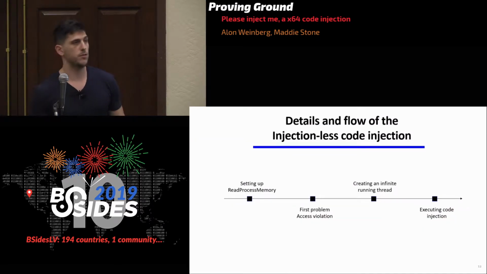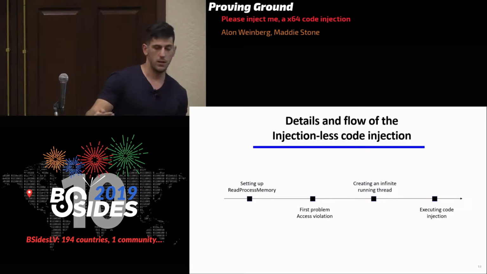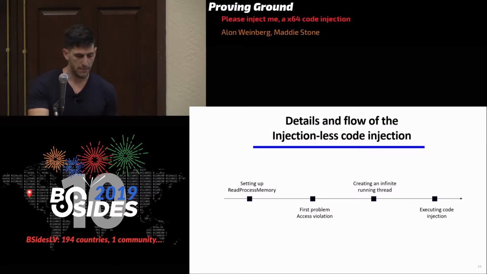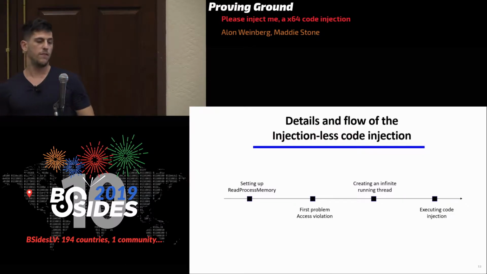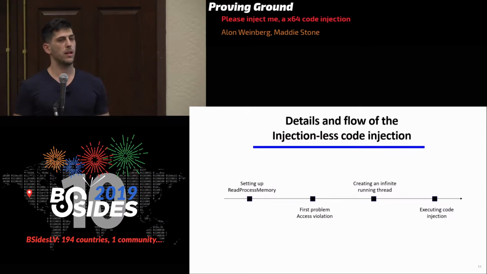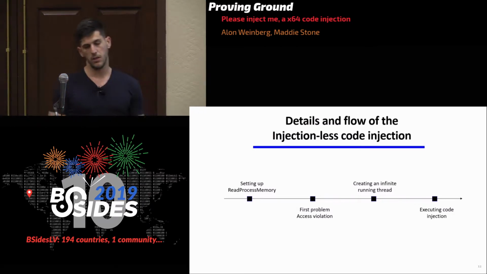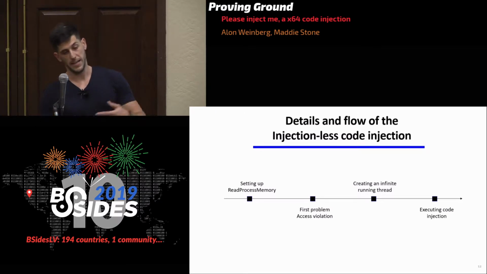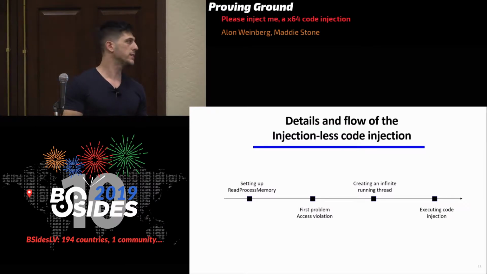Okay, so throughout this presentation, you're going to see this timeline, so you're going to know where we are exactly. We'll first talk about setting up ReadProcessMemory. Then I'll show you the first problem I encountered while doing this, which is an access violation. We'll then create an infinitely running thread to solve another problem, and in the end, we're going to execute the code injection.